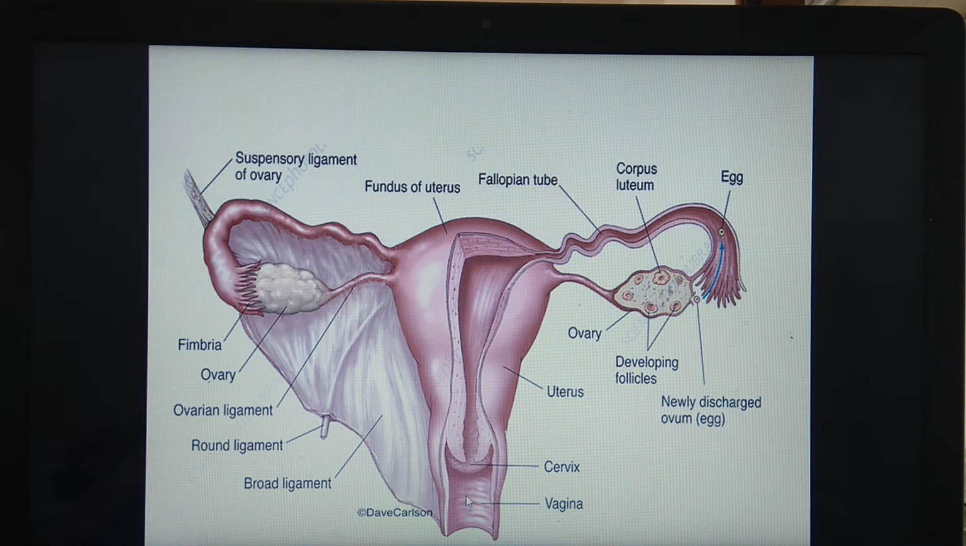Because of capacitation, these sperms become extra active. They start moving into the cervix, into the uterus, and from the uterus they move towards the fallopian tube. So this is the result of capacitation, that is, sperms become extra active. Then this activation is because of what? It is due to prostaglandins.